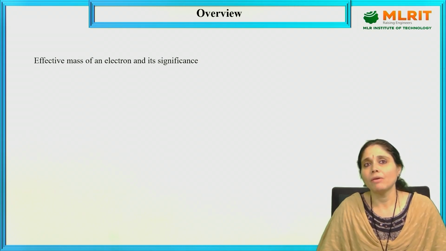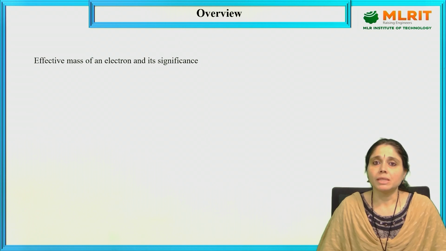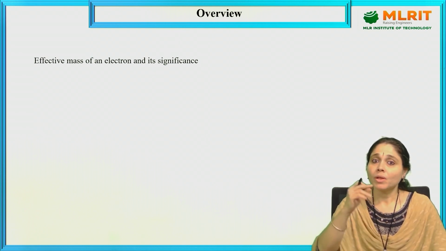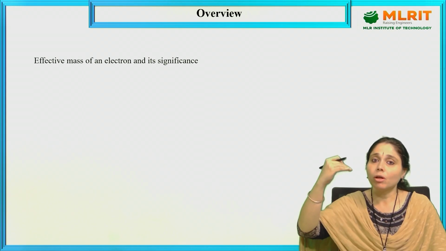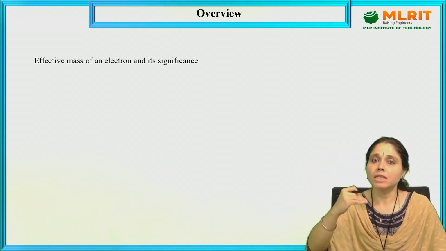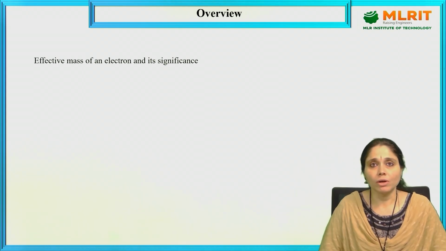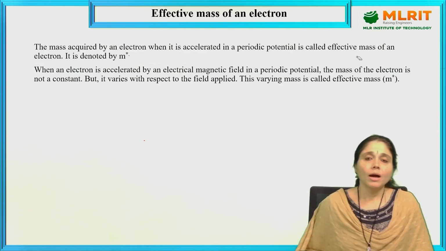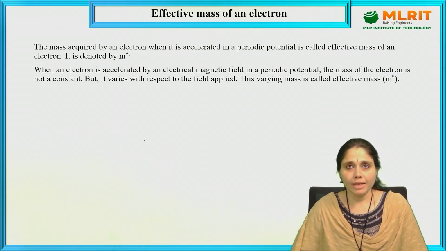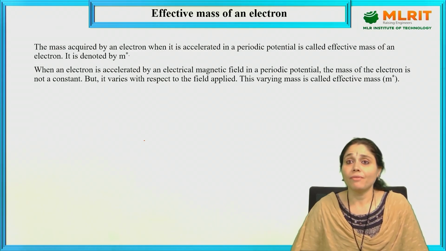So, what do you mean by effective mass? Effective mass means the mass of an electron changes as it moves from one orbital to another orbital, or one energy level to another energy level. This is what is called as effective mass of an electron. Now, what is effective mass of an electron?